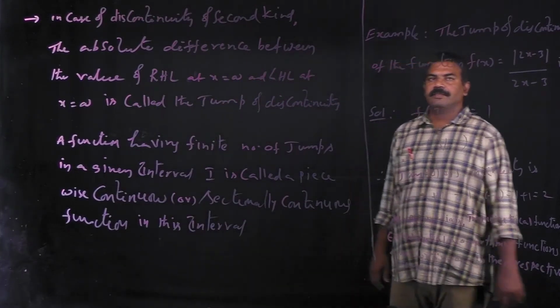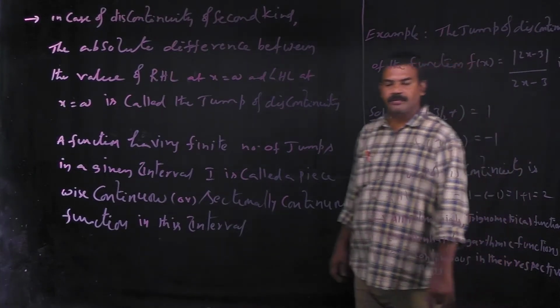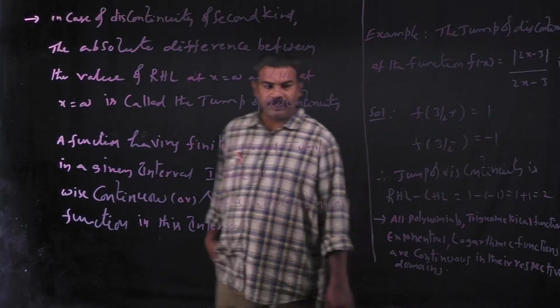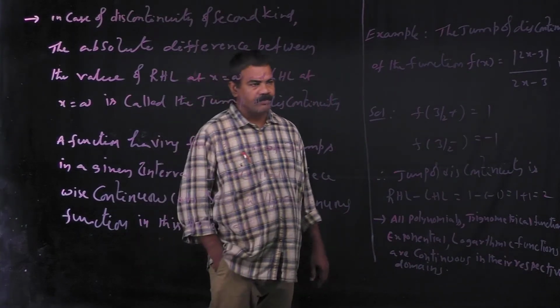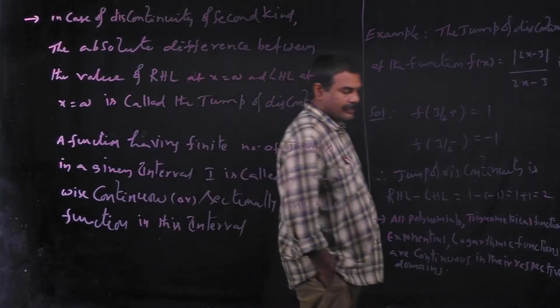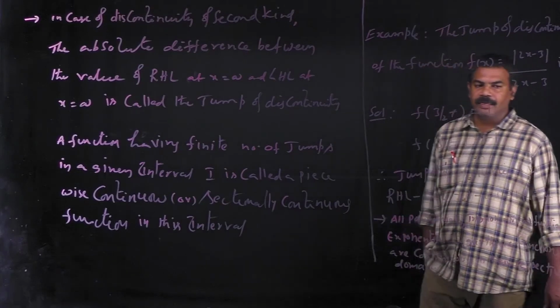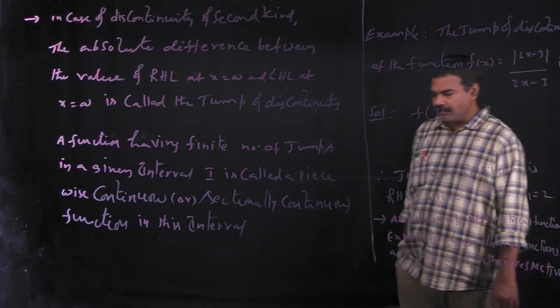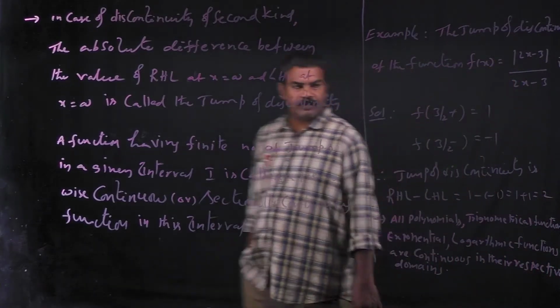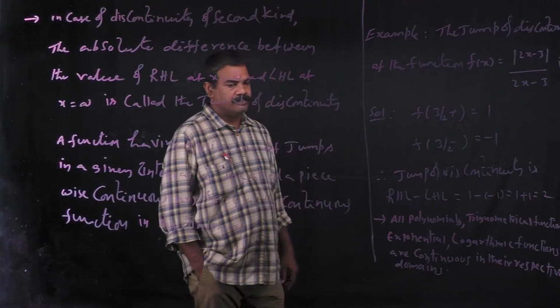For example, find the jump of discontinuity of the function f of x is equal to mod of 2x minus 3 by 2x minus 3. So we take the LHL and RHL at x equal to 3 by 2. The RHL at x equal to 3 by 2, that is f of 3 by 2 plus, gives the value of the limit as 1.